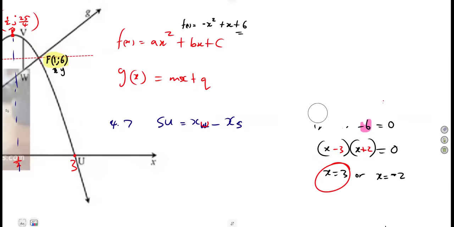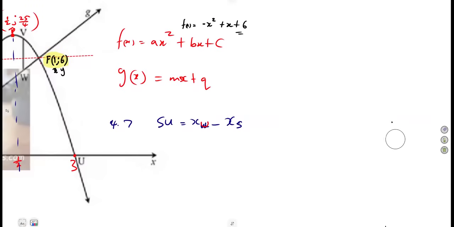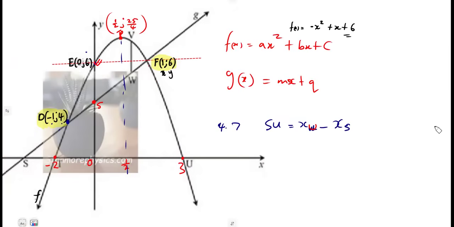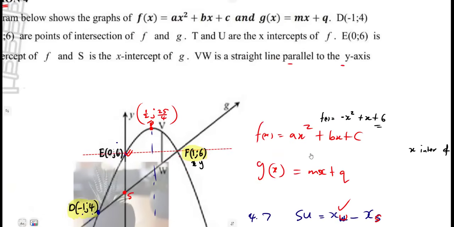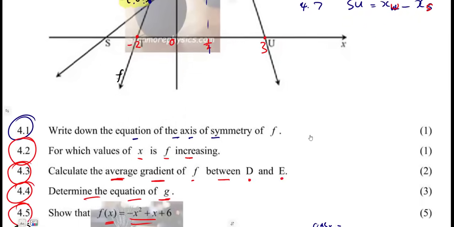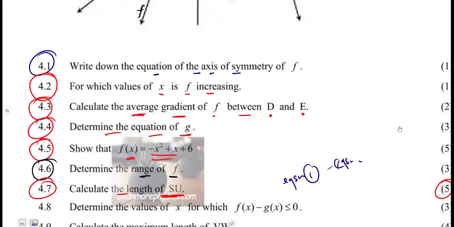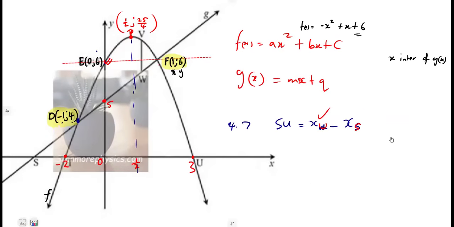So we have the x value at U. From that condition, we have this one. What about the x value at S? S lies on Gx, and we never calculated this before. So we're going to need the x-intercept of Gx, where Gx is equated to 0. Remember our Gx, guys, we calculated that equation of Gx. It was in 4.4, and I told you guys you must remember that equation in case you're going to need it.